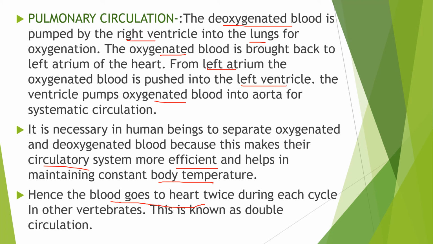So this is known as double circulation because the blood goes into the heart twice during each cycle. Okay, so I hope you got it.